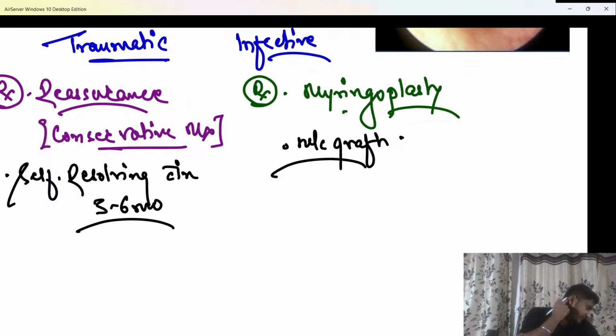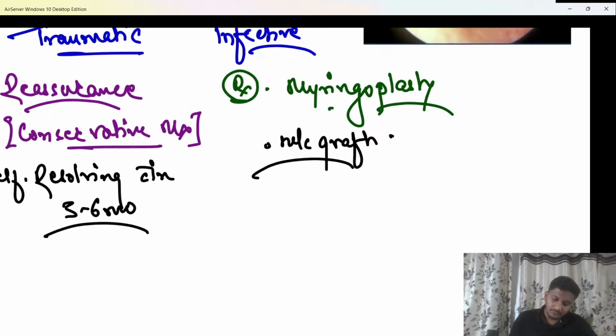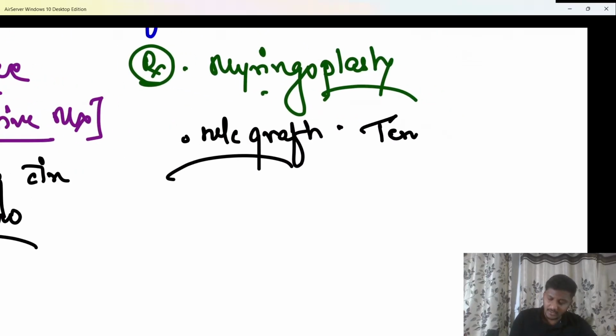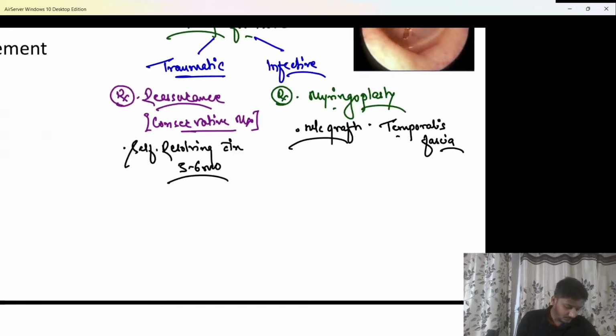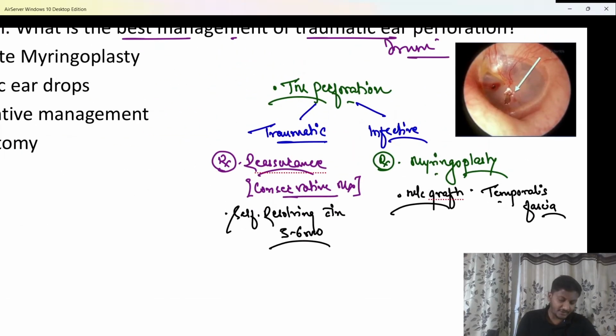Now here definitely for middle ear infections, we give an incision either over here or over here. So from the same incision I can just extend the incision over here, and this is the muscle which has a covering or a fascia called the temporalis fascia. So I can just take that temporalis fascia and use it as a graft for the purpose of myringoplasty. So temporalis fascia is the most commonly used graft for myringoplasty. Clear to all of you now? That has to be remembered.